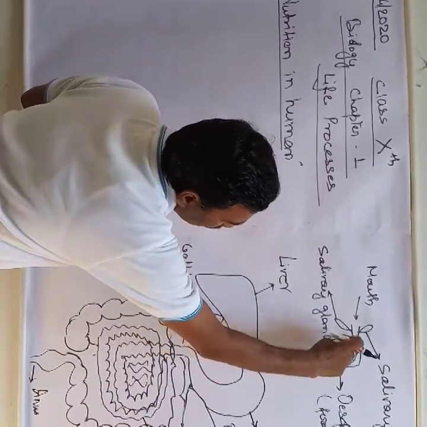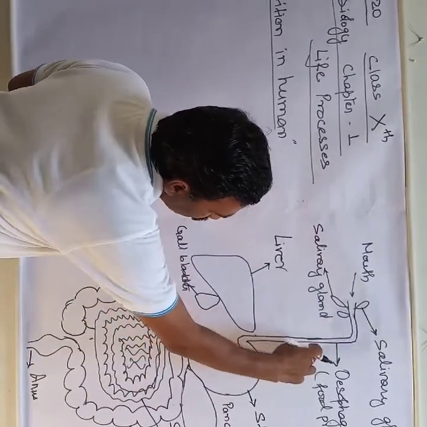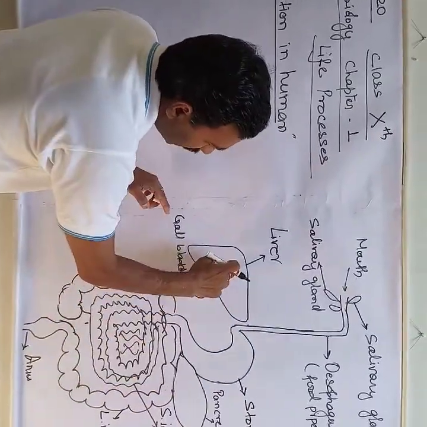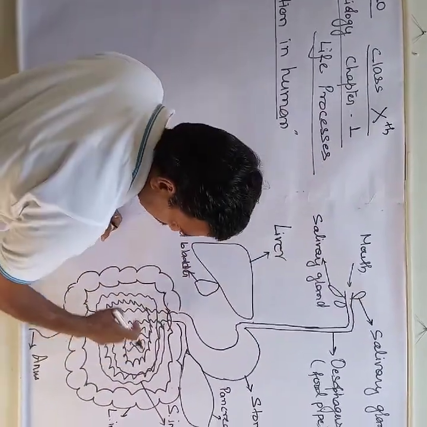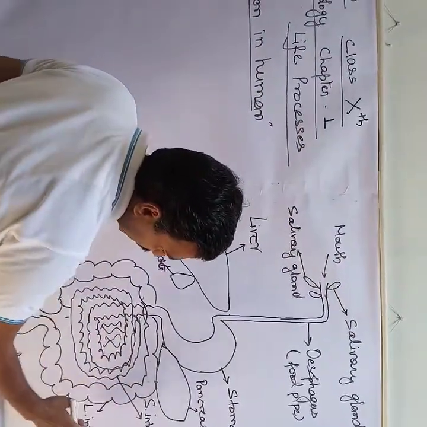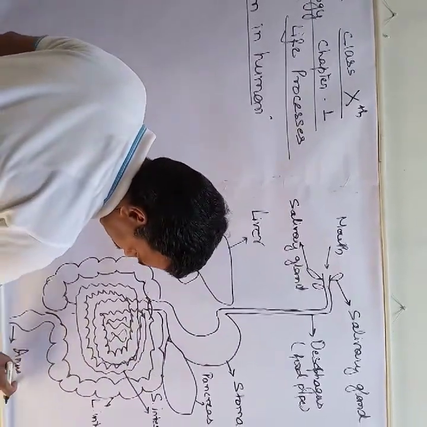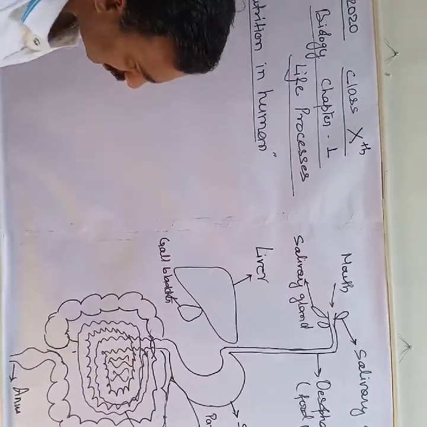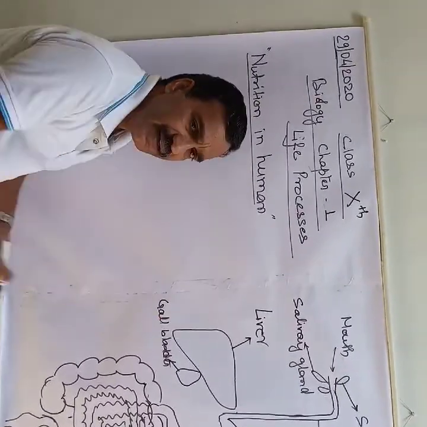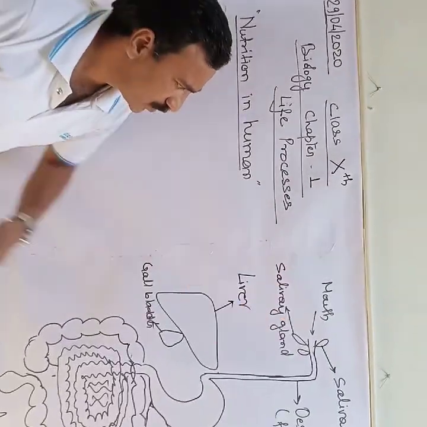After that, this is a pipe-like structure. This is all I have told you in the previous classes also. This is the esophagus, this is the stomach, this is the pancreas, this is the liver, this is the gallbladder, this is the small intestine and the large intestine, the larger one, and after that the anus, the last part of the digestive system. Today we will discuss the details of this digestive system. Now let's start with the mouth.